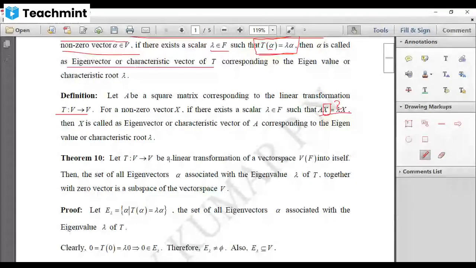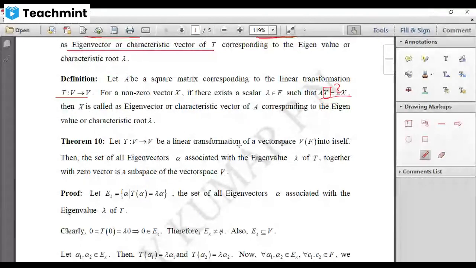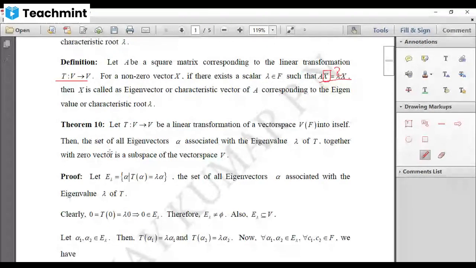Okay, now let us see a theorem. Suppose T from V to V is a linear transformation of V into itself over the field F. Then the set of all eigenvectors alpha associated with the eigenvalue lambda of T together with 0 forms a subspace of the vector space V. So by this statement itself, you can understand that for one lambda, there may be many eigenvectors satisfying T of alpha equal to lambda alpha.